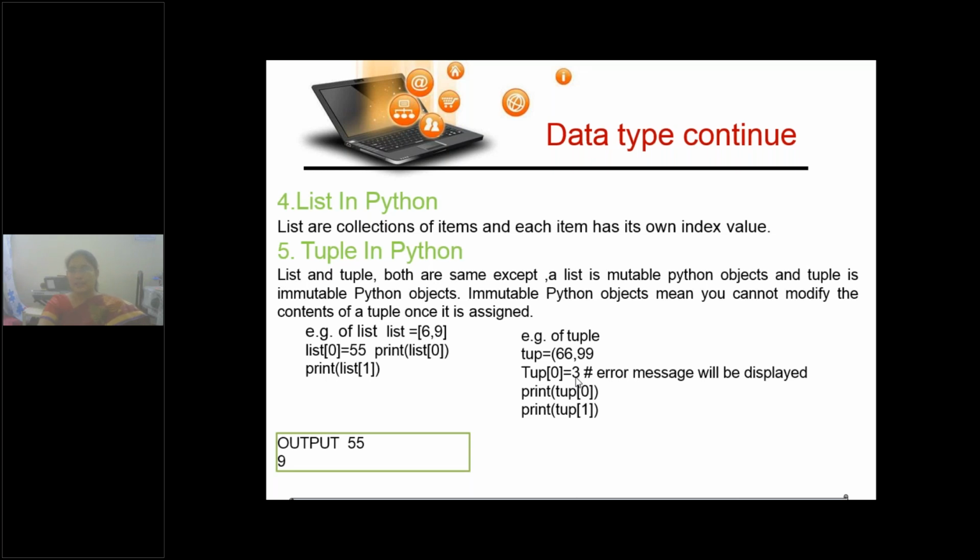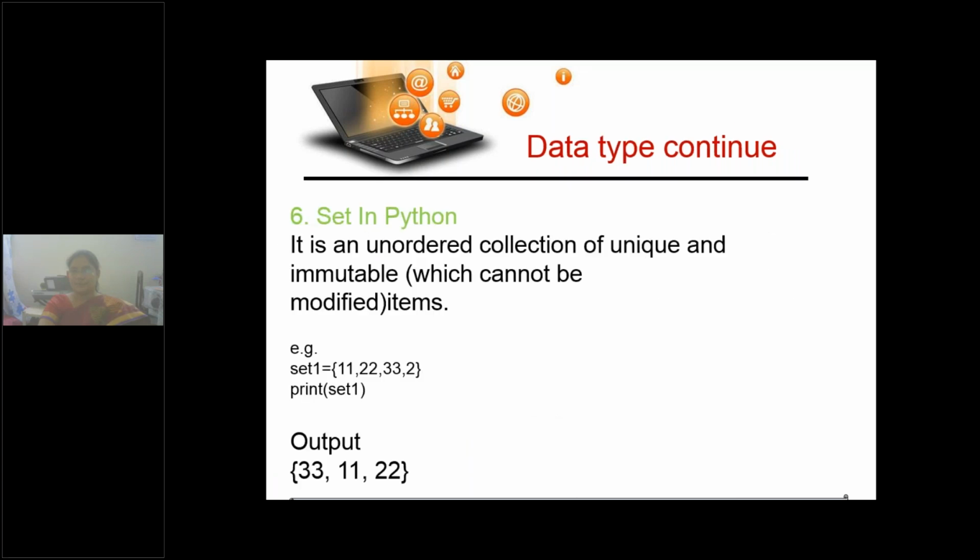Is it clear? Anyone having doubt here? No, ma'am. Okay, let's proceed to sets. What is a set? Wherever repetition is there, that repetition will not be taken into consideration, just like mathematics sets. Suppose one is repeated multiple times, only one time you take it in maths. Same thing here.